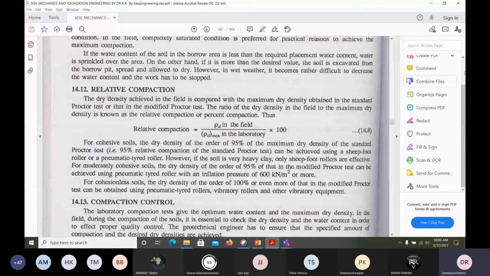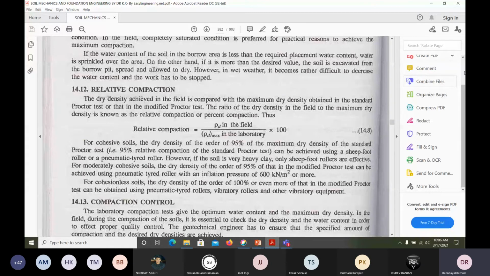So we have seen that it depends on the compaction. It depends on what type of soil. Definitely, different soils will have different compaction. Optimum moisture content and dry density will be achieved, and it depends on the compacting effort also. Type of loading will also affect it. Water content also affects it, because when you keep on adding water, somewhere it increases, then reduces.